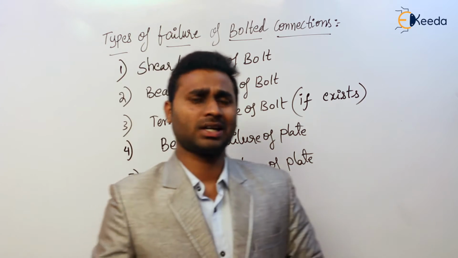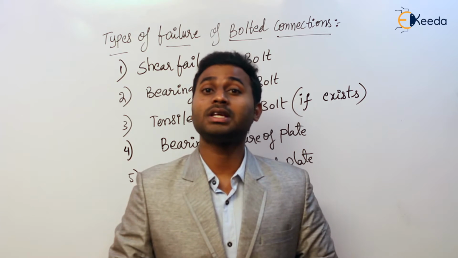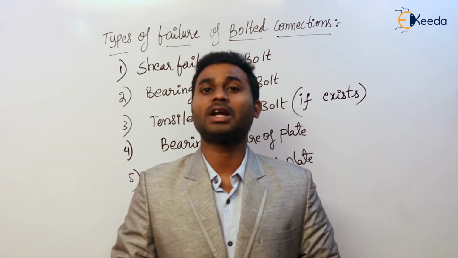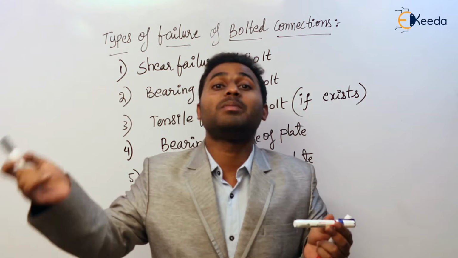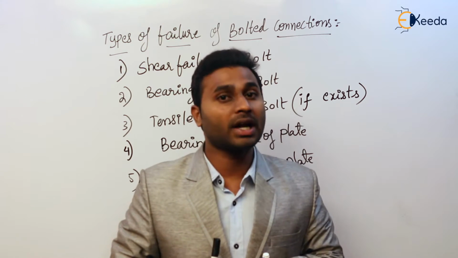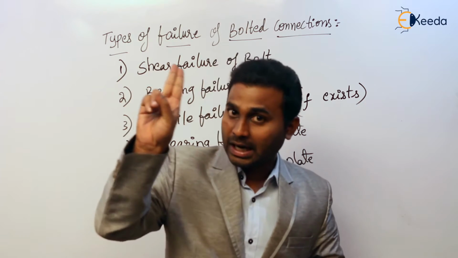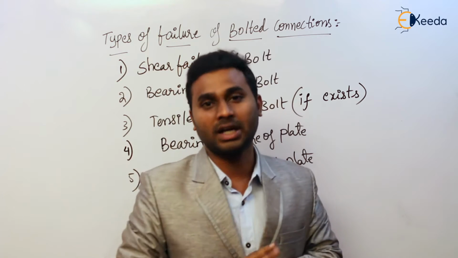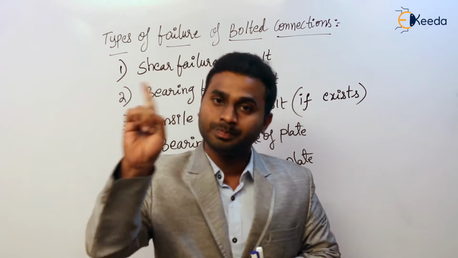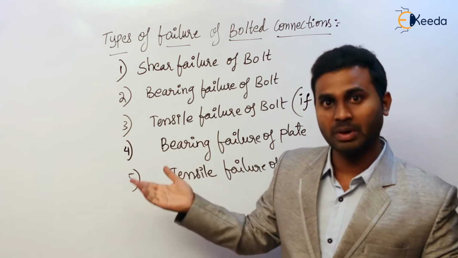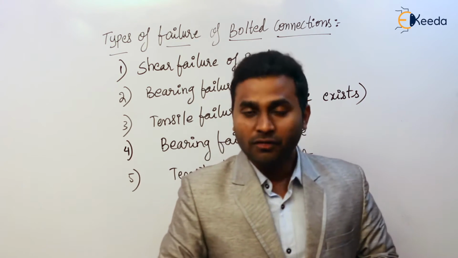So if you see the bolted connections, what are the things that are involved in bolted connections? Tell me. Obviously, as we are connecting the members, the members which are connecting are involved, and by means of a bolt we are going to connect them. So bolts are also involved. Bolted connections means the connecting members and bolts. So the failure in any of these can be considered as a failure of bolted connection.